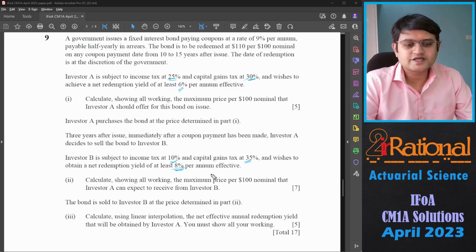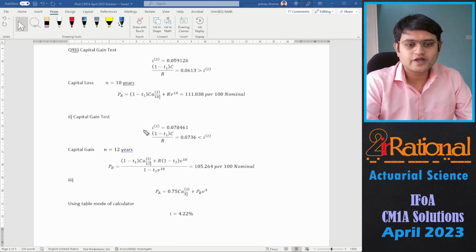So second, calculate, showing all working, the maximum price per 100 nominal that investor A can expect to receive from investor B. So we'll have to calculate. First of all, 3 years have gone, so now the redemption date would be either 7 years or 12 years. So we'll have to figure that out using the capital gain test. So for investor B, we'll do the capital gain test.